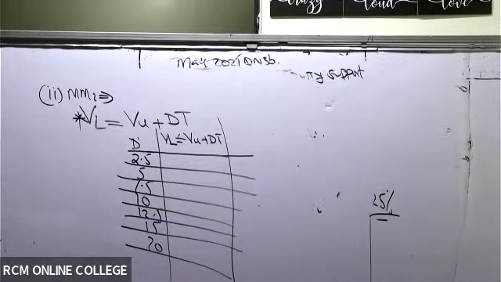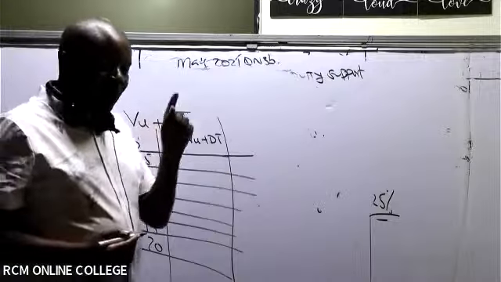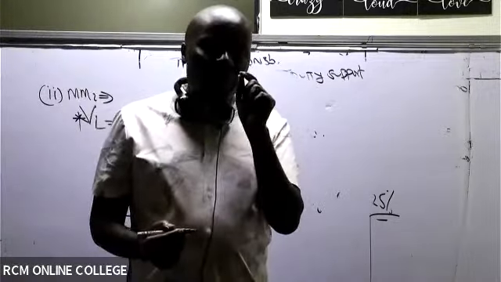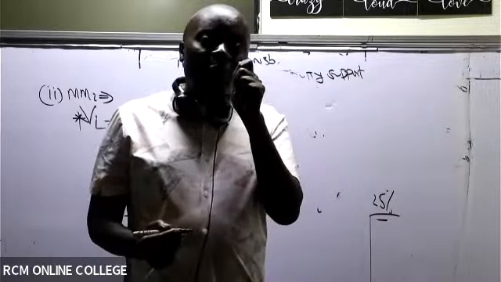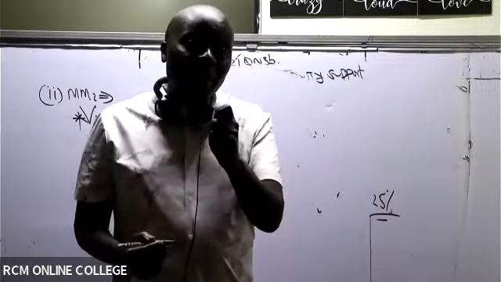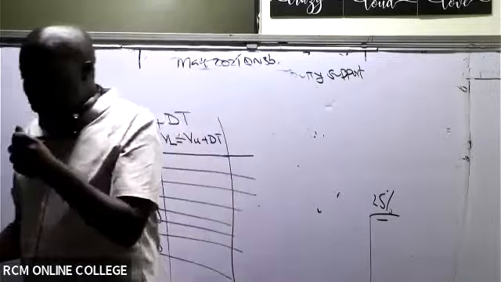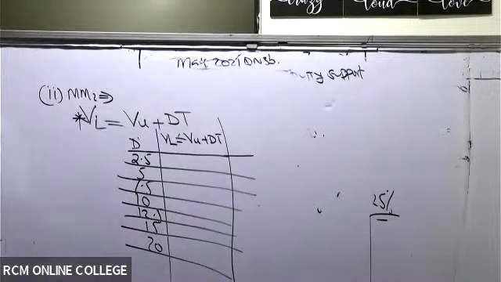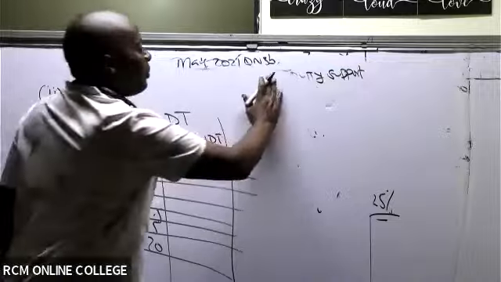Is there somebody who is able to remember the VU? Remember, we said VU equals VE. We have already been given the value of a firm that is unlevered. If you read this question very well up there, we are told Bamboo Limited is currently an unlevered firm. And then we are told that the firm is expected to generate a constant operating profit of 20 million. And the firm's current market value, which firm? Bamboo, which is unlevered.